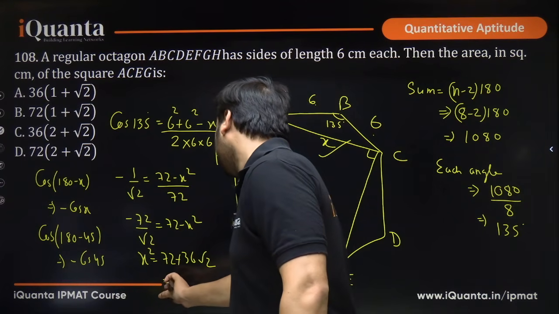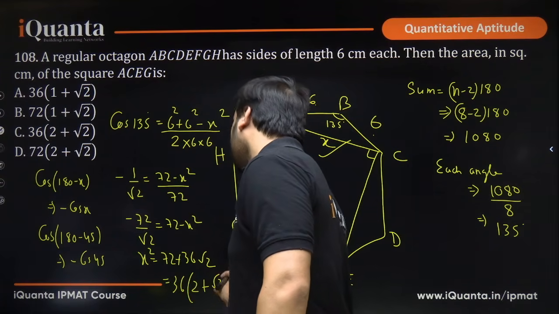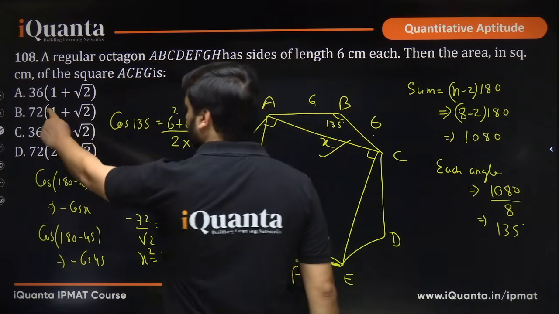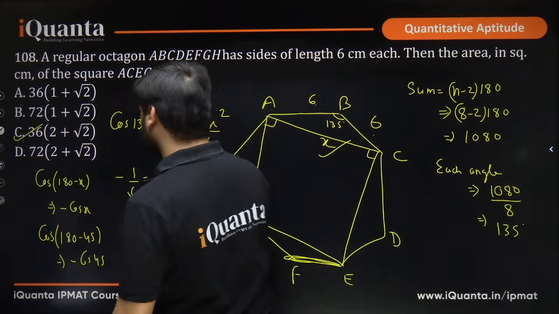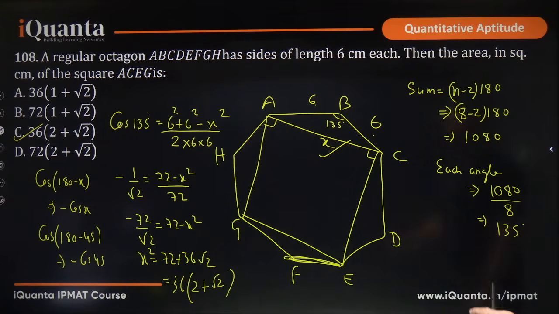So now you can obviously take 36 common here. You will get 2 plus root 2. In fact, 36 into (2 plus root 2) is 72 plus 36 root 2. This is the answer, option C. It matches the given option, right? And that is the answer we have got. I hope this is clear, okay?